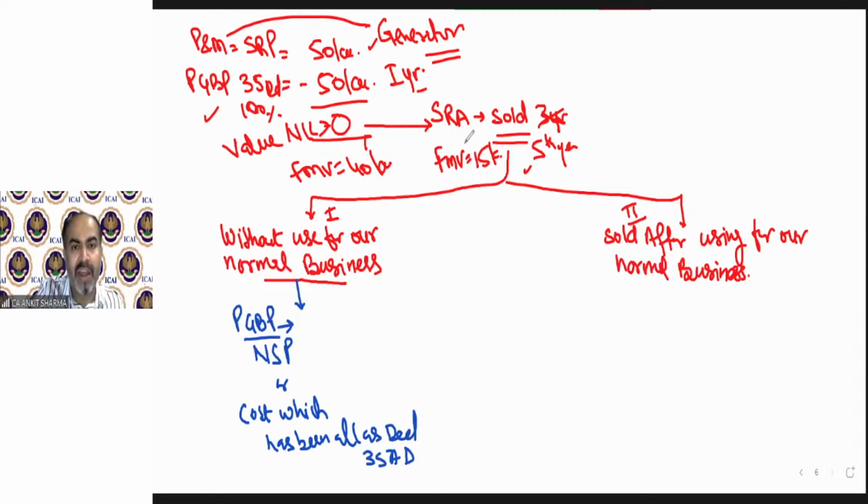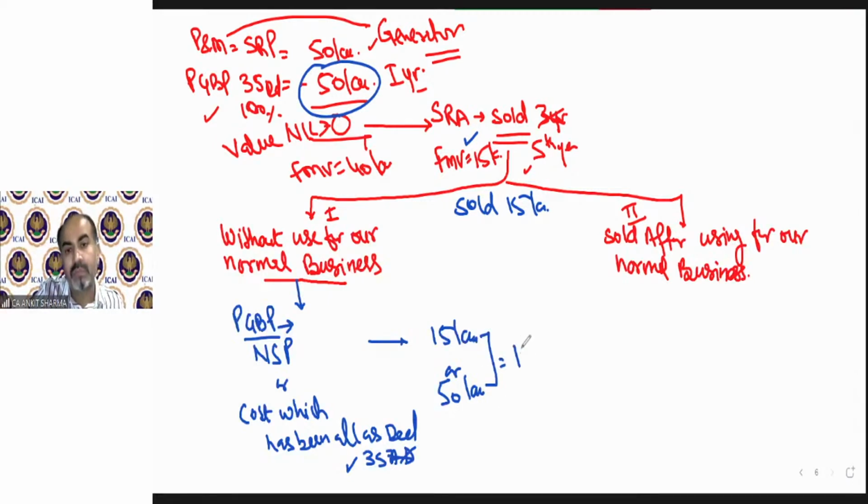For example, the market value is 15 lakh. I sold it for 15 lakh. So net sale price will be 15 lakh. And the cost for which we have claimed the deduction, not 35A, sorry, section 35 only. We have claimed the deduction for this asset in the first year was 50 lakh. So whichever is lower, that is my PGBP. That is not my capital gain, that is my PGBP. I will show it in the credit side of my trading and P&L account. 15 lakh will be treated as my PGBP income.